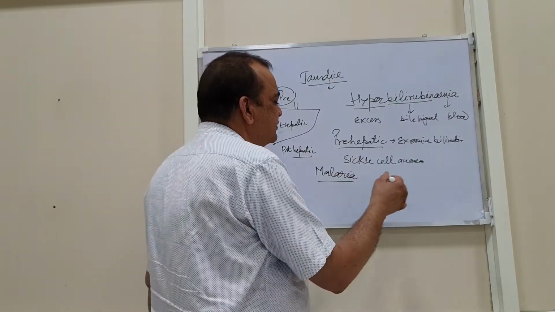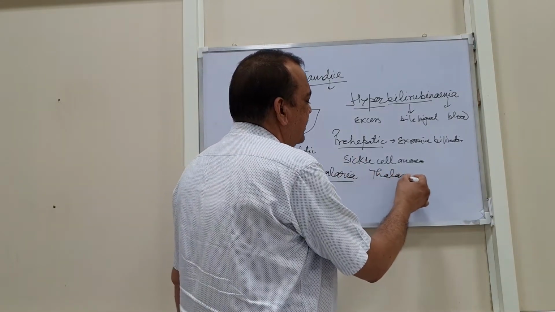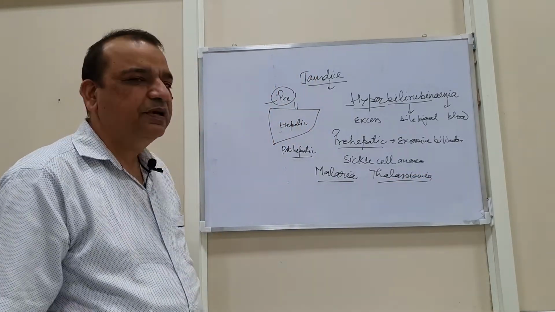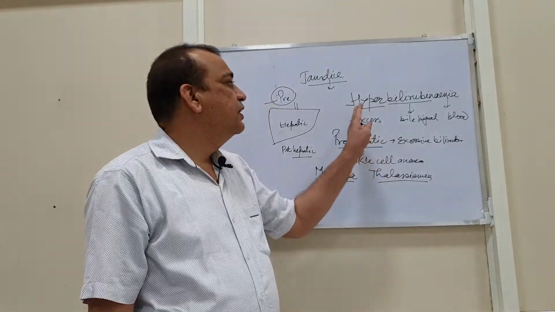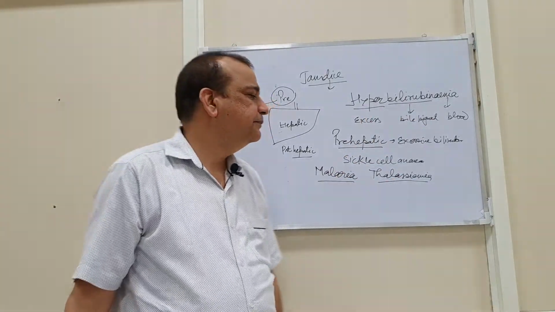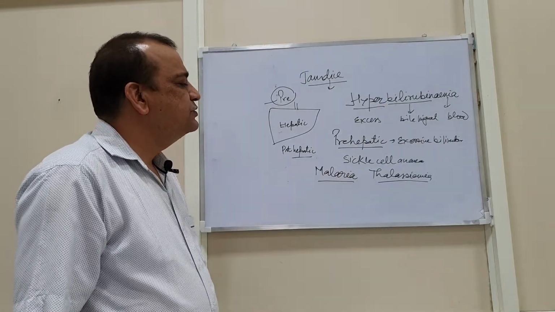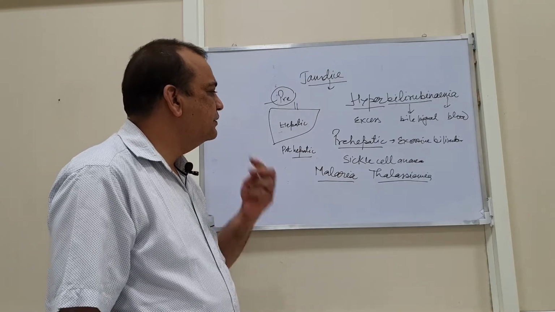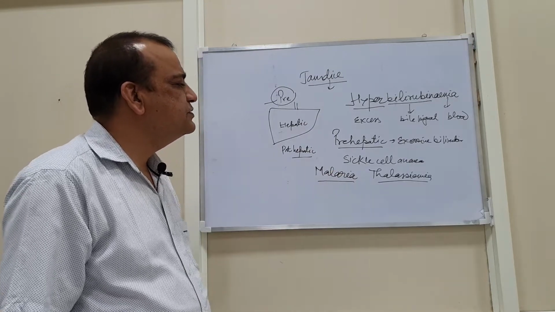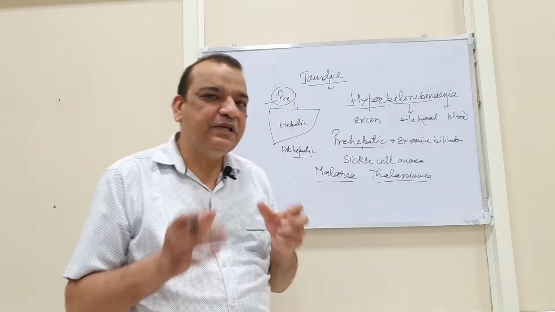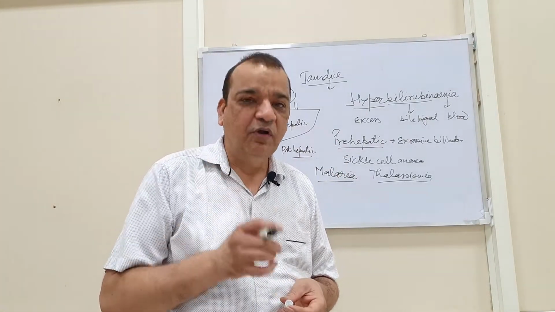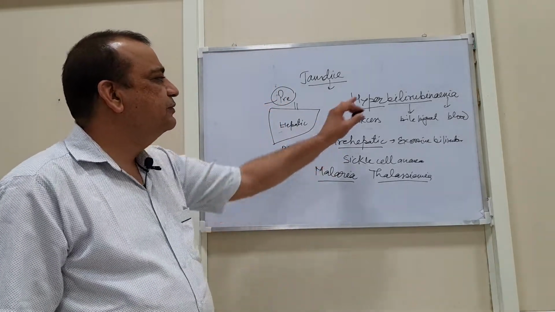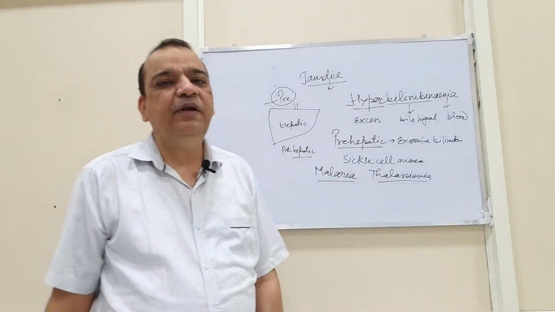Apart from sickle cell anemia, there is thalassemia, a condition where almost in each and every case of the major thalassemics, there is the increased hyperbilirubinemia with the normal liver. Some other hemolytic conditions may also be there, but they are the commonest. The major thing is that there is excessive hemolysis. This excessive hemolysis may lead to the formation of the hyperbilirubinemia condition. This is known as the pre-hepatic.